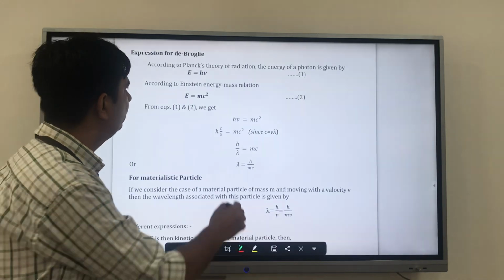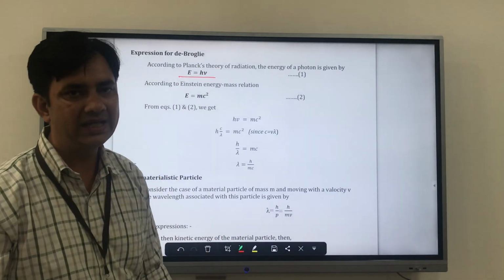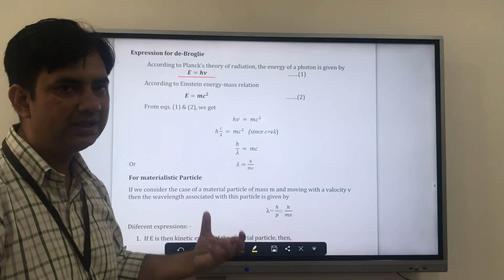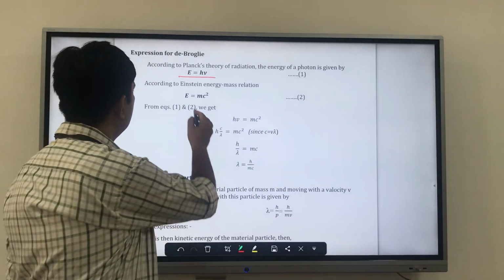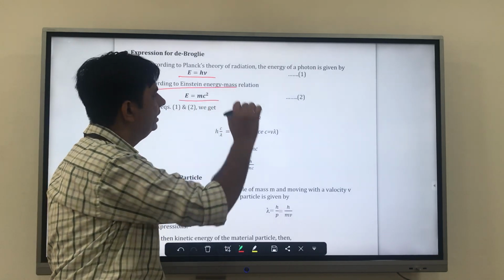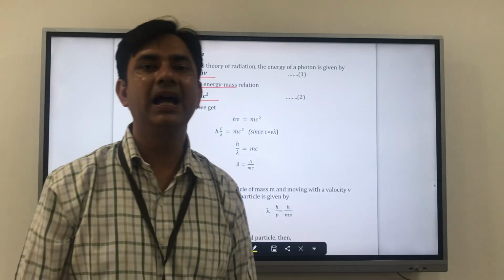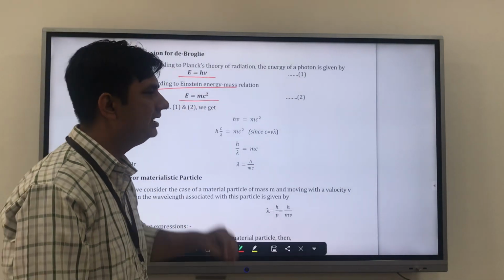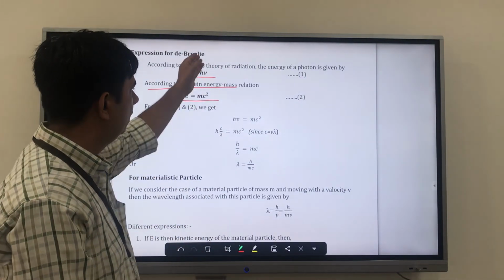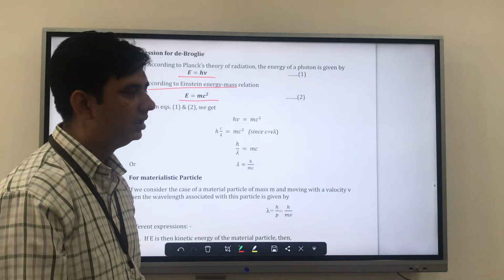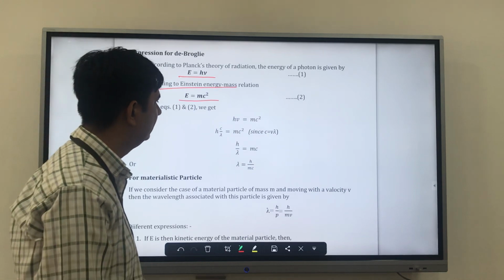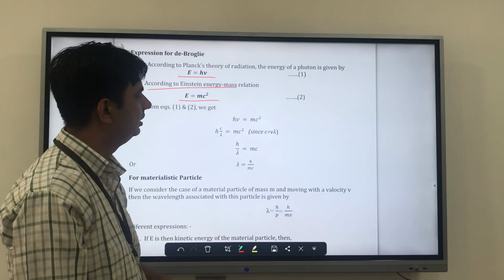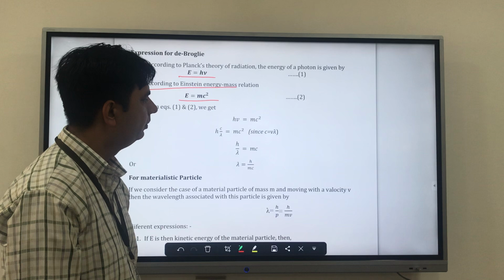So, according to Planck's theory, E is equal to hν. Planck gave his theory with the Planck constant and frequency, and he said E can be written as hν. But Einstein said that energy can be defined in terms of mass and the speed of light, and he said that E is equal to mc square. If we combine these two equations, we get hν is equal to mc square. We know that c is equal to ν lambda.